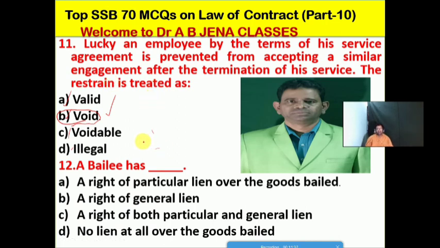Now come to the bailment section. A bailee has what types of rights? A, right of a particular lien over the goods bailed; B, right of general lien; C, right of both particular and general lien; D, no lien at all over the goods bailed. Friends, A is the right option for this MCQ. A bailee has a right of a particular lien over the goods bailed. So A is the right option.